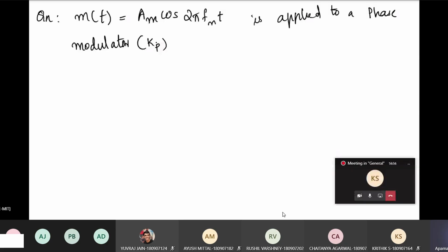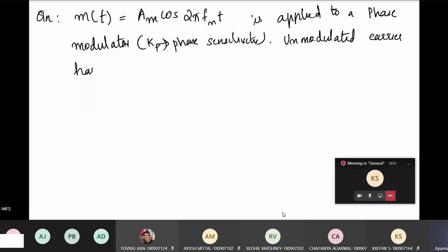The unmodulated carrier has frequency fc and amplitude Ac, so you have a carrier Ac cos 2 pi fc t.